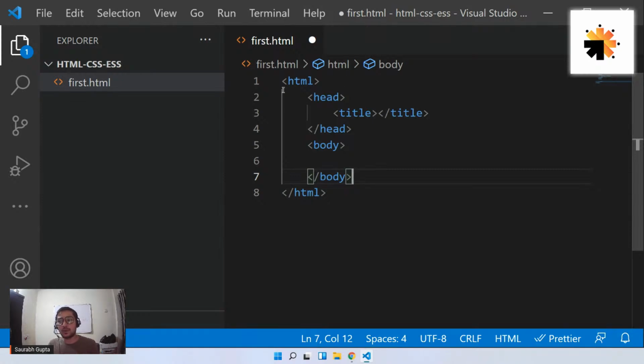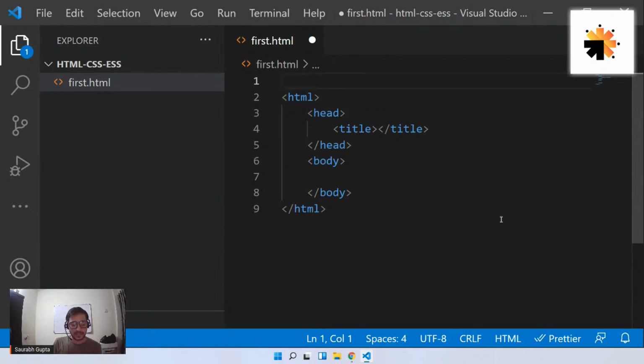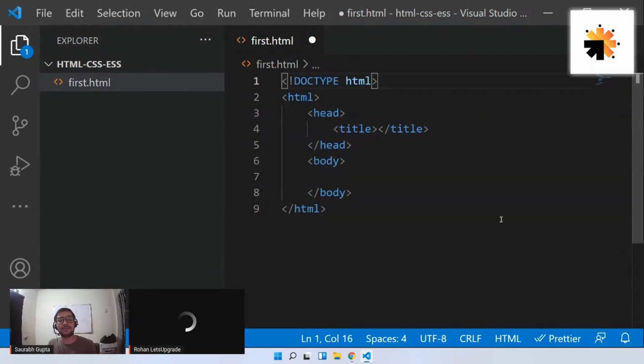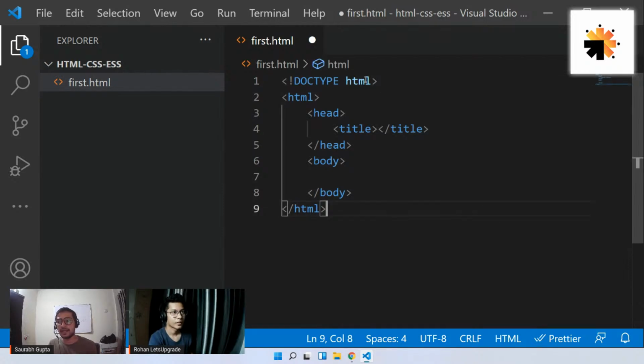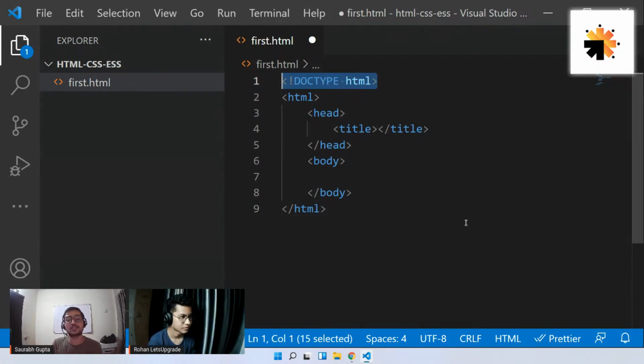And then there is one more tag that you should also put, which is very important. That is this one on the top, doctype HTML. This is one tag that tells the browser that this page is actually an HTML5 page.